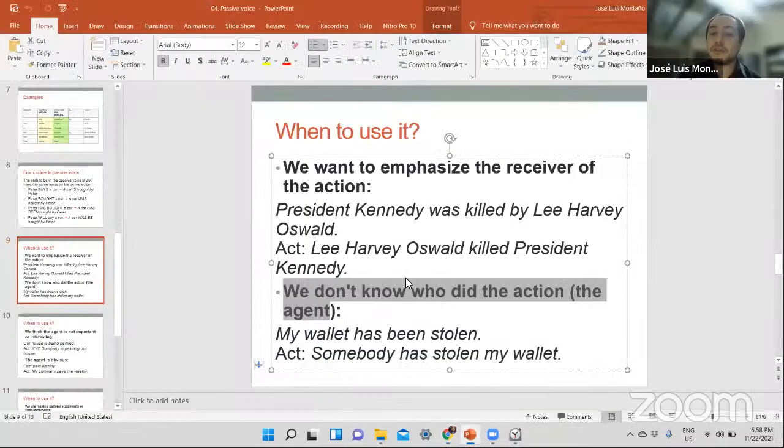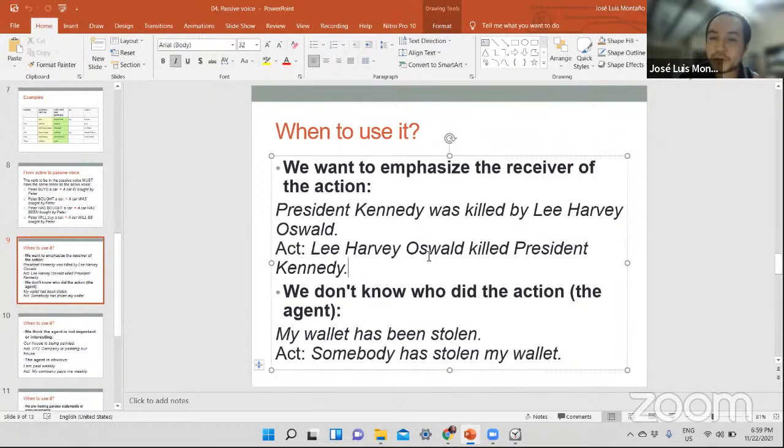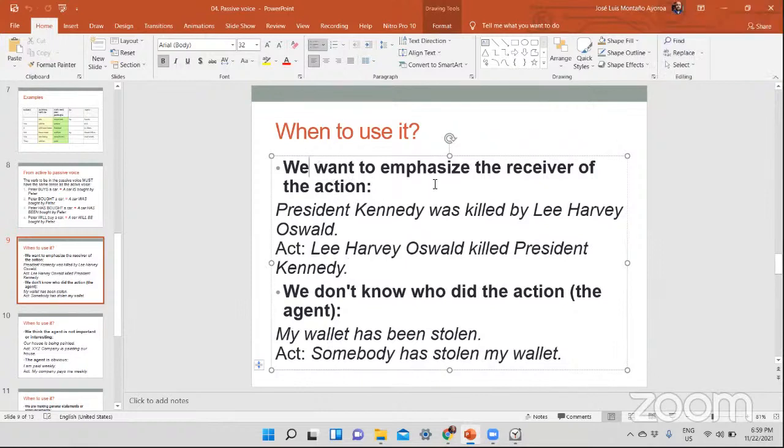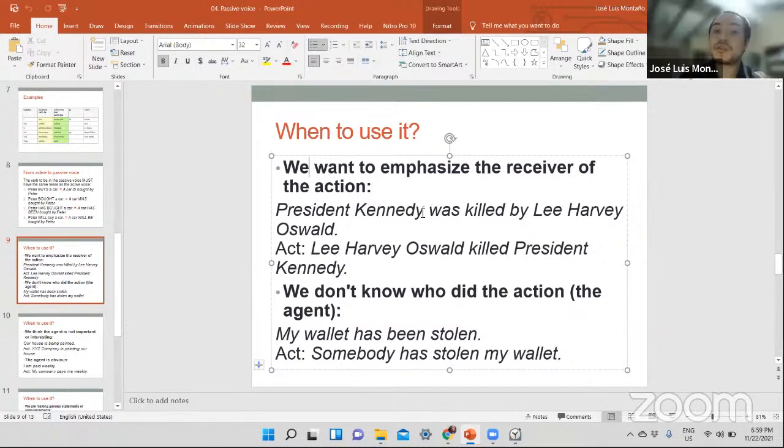Okay, actually, let me explain that, David. Thank you. There's no difference, all right? The only thing that we are doing is that we are learning when to use passive voice. Because, of course, we are not going to use passive voice anytime. And we are learning that we have many situations in which we can use passive voice. The first situation is this one, when you want to put more emphasis on the receiver of the action.